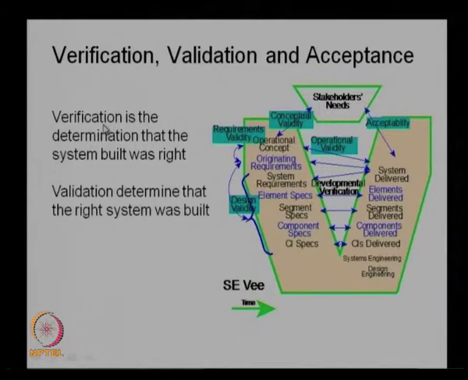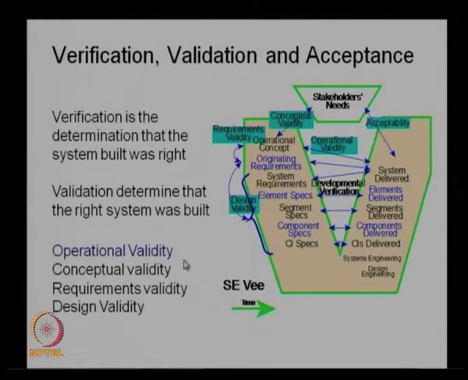In validation we ensure that whatever we are building can actually satisfy the customer requirements. In the verification stage, we ensure that whatever we wanted to design, the same design has been built into the system. In verification we ensure that the system is built right, and in validation we ensure that the right system was built for that particular application. This is the basic difference between verification and validation.